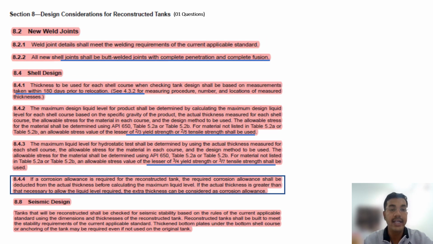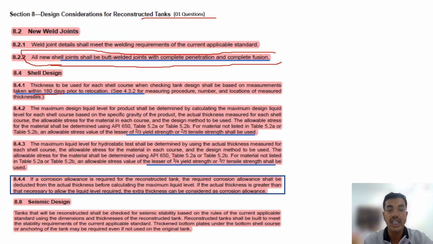And Section 8, design considerations for new construction tank, also one question will come. All new joints shall be butt welded joints with complete penetration and complete fusion. Okay, and shell design: this 180 days is important. Thickness to be used for each shell course when checking shell tank design shall be based on measurements taken within 180 days prior to the relocation. This paragraph is important, 8.4.4. If a corrosion allowance is required for the reconstructed tank, the required corrosion allowance shall be deducted from the actual thickness before calculating the maximum liquid level.